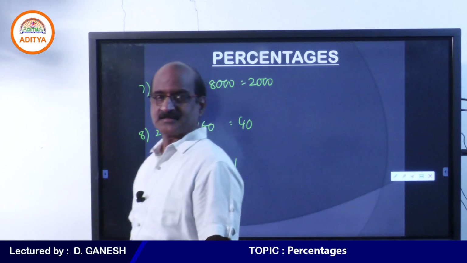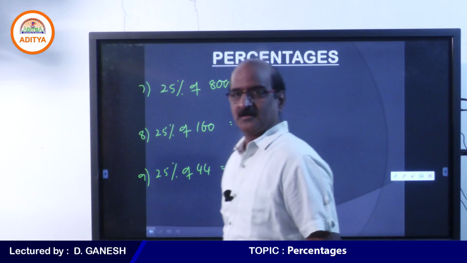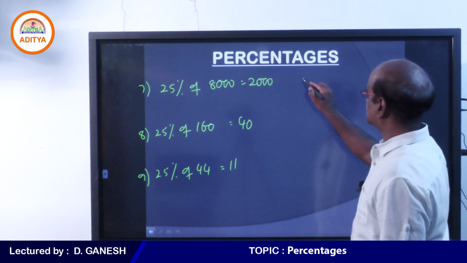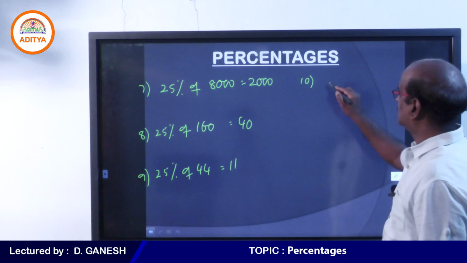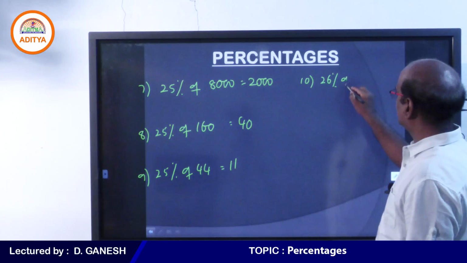I think you understand this. So we can move on to the next level, because I can see you are doing extremely well. Probably we can answer some more questions in the same model. Ready? Question number 10. Ready students? What is 26% of 8,000?